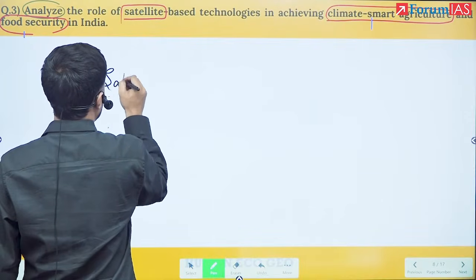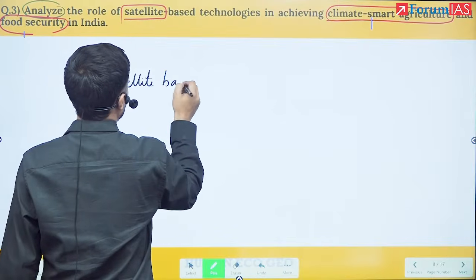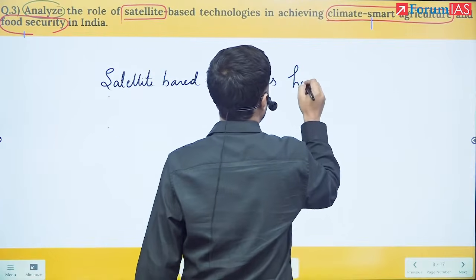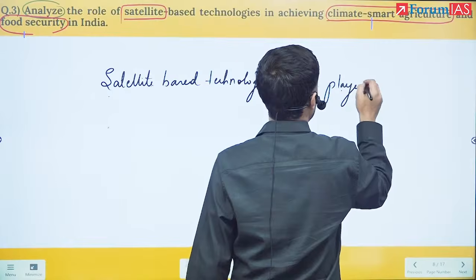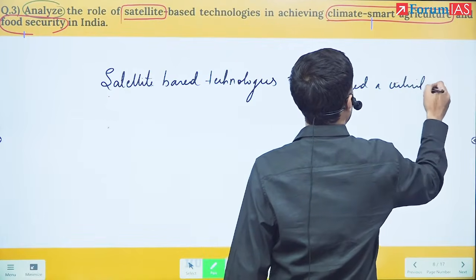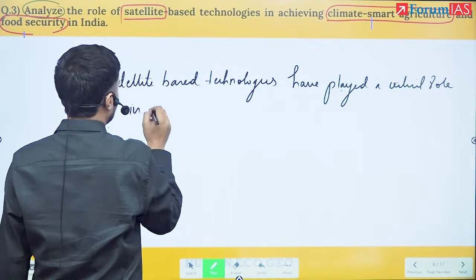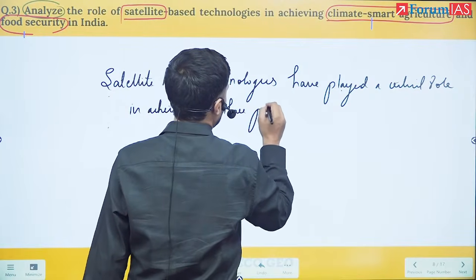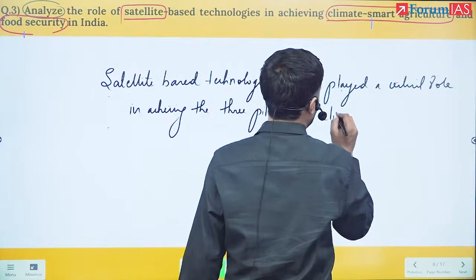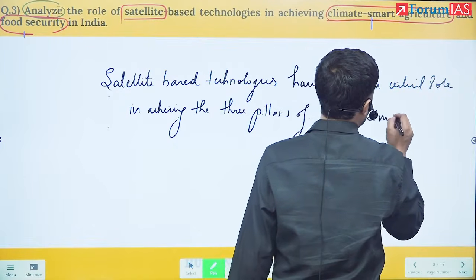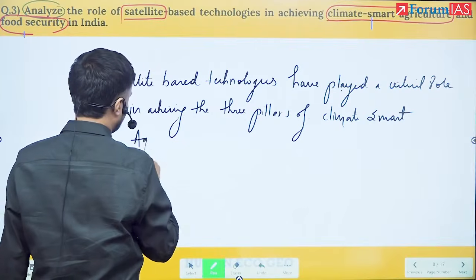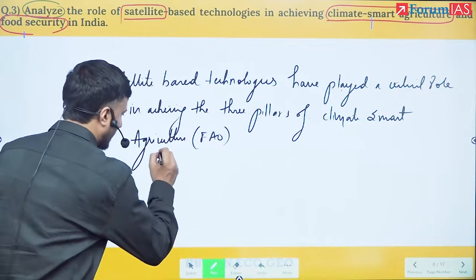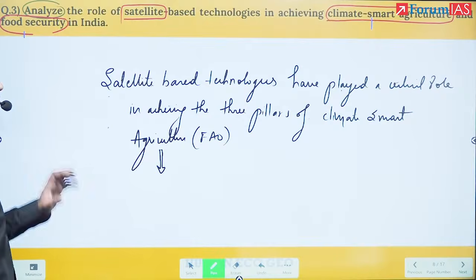So now what I should have written is that satellite-based technologies have played a critical role in achieving the 3 pillars of climate smart agriculture, FAO. So now I would have written like this. Once I have done this, now I will deploy a mechanism.